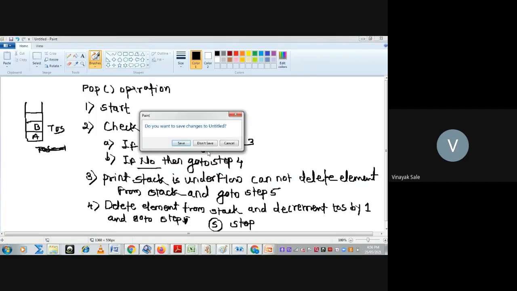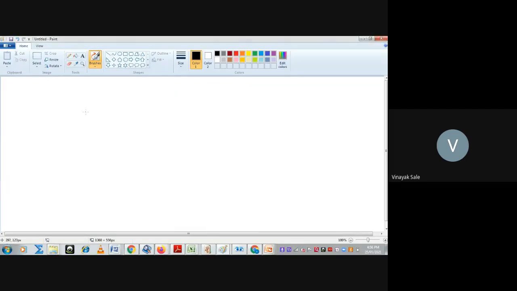Next operation is display. For displaying, that is traversing, display or traverse, displaying the elements. So for displaying, same condition. Suppose this is a stack. Here initially stack is empty, that is top is equal to minus 1.